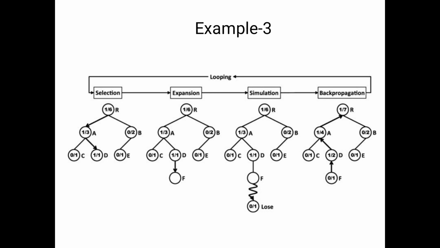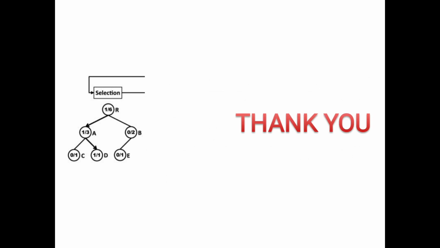In this example also we will consider capital R, A, B. Please simply ignore the probability values, such as 1 by 6, 1 by 3, 0 by 2. So here also we will apply the selection, expansion, and simulation, where the result is either win, loss, or draw. Finally we will apply the backtracking from the goal state to the parent node. This is the information about stochastic searching algorithms.